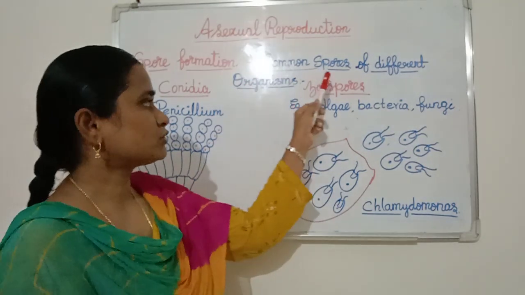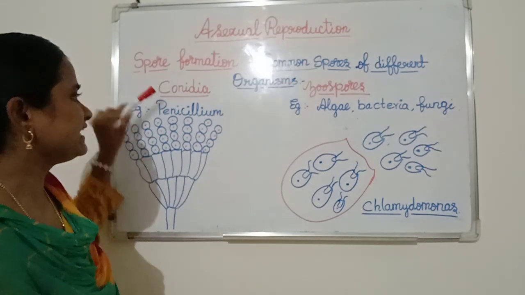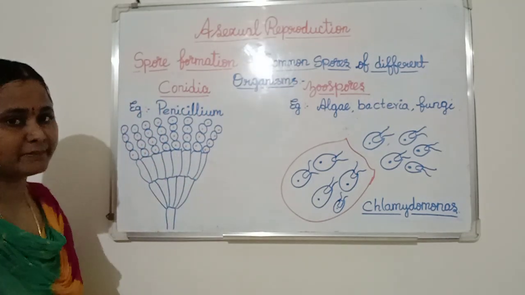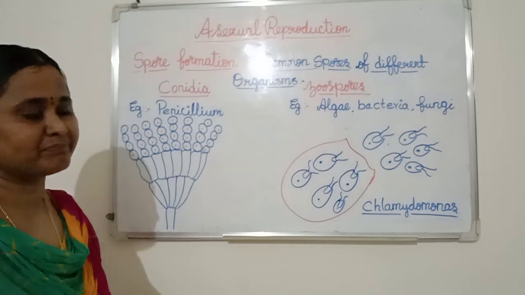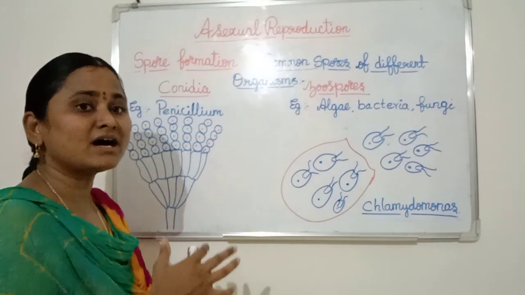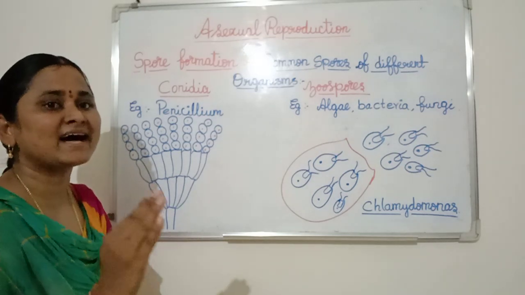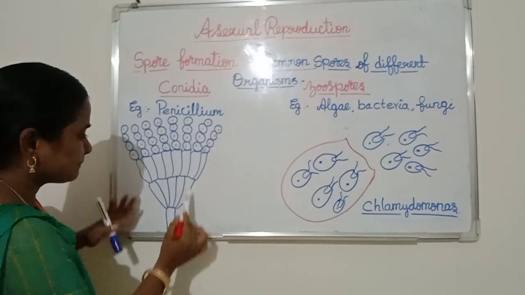Some common spores found in different organisms are conidia and zoospores. Now, conidia. An example of conidia is penicillium. It is a non-motile spore. That means it cannot move from one place to another place without air and water. See here, this is the penicillium.